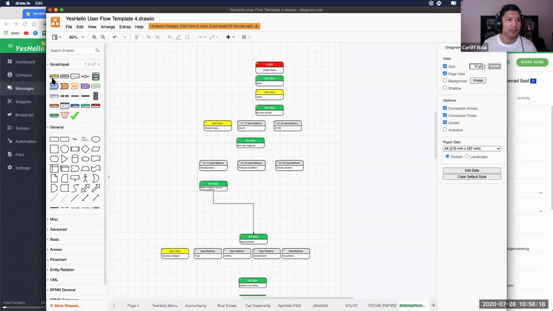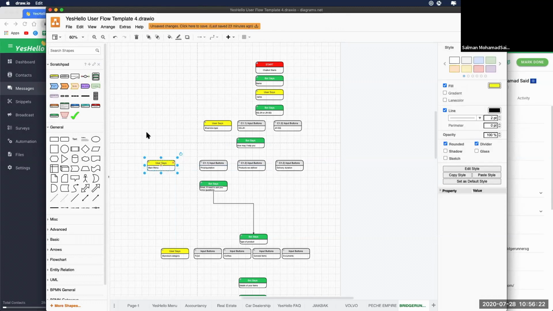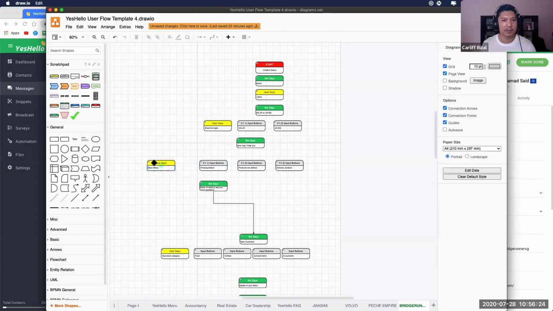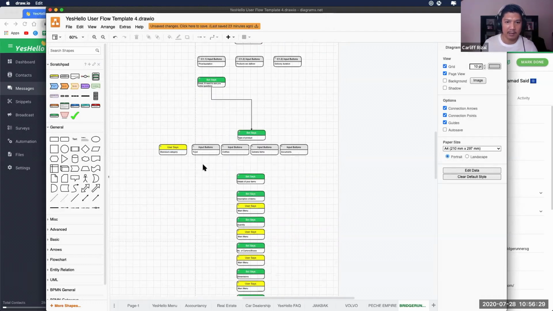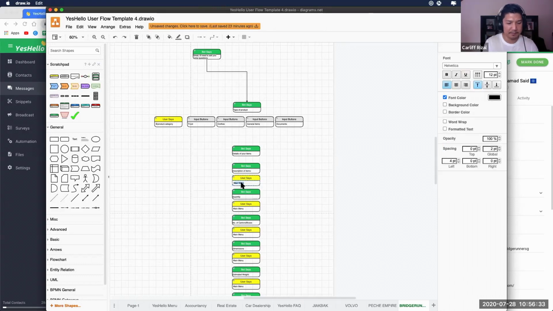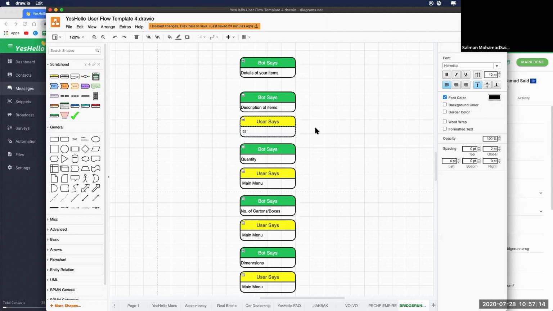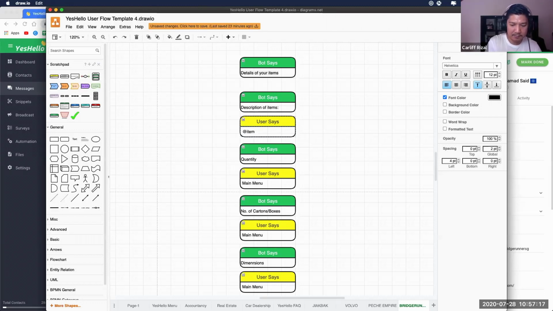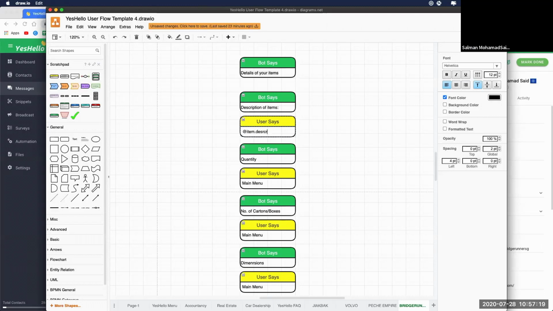This one we want to save also as something. What do we want to save this as? No, actually we don't need to. Okay, so it's just general, no need to save. And then here, product category, yes. Then this one, description of items. So what do we want to call it? Yeah, item description. Alright, good. So item description, I guess.